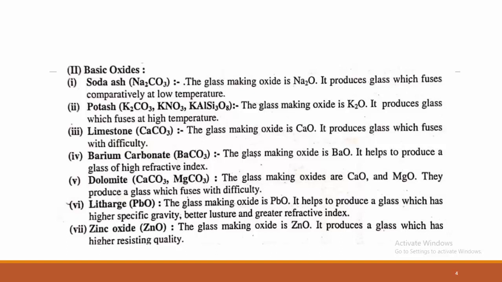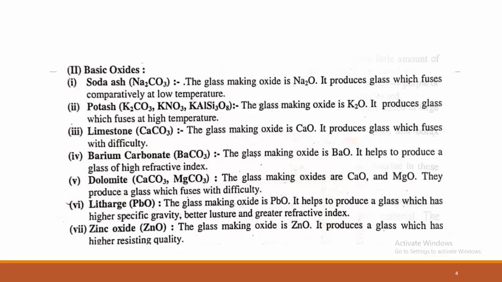Litharge, that is lead oxide. The glass-making oxide of lead helps to produce glass which has a higher specific gravity, as well as zinc oxide. This is also one of the basic oxides required as a raw material for the manufacture of glass. So these are the important raw materials, the basic oxides as well as the acidic oxides.